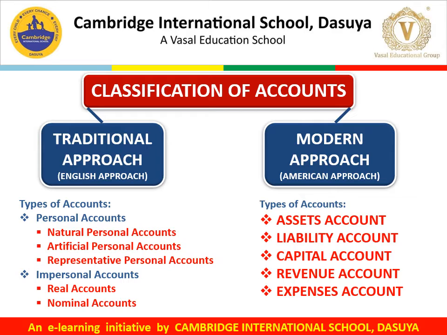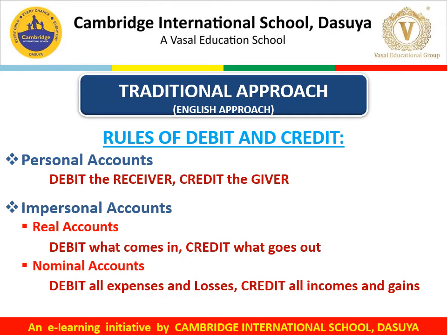Whereas in the modern approach, we'll be using types of accounts in the name of assets account, liability account, capital account, revenue account, or expenses account. We have categorized into these five accounts. Let us revise the traditional approach.